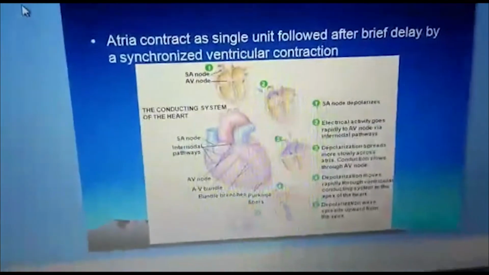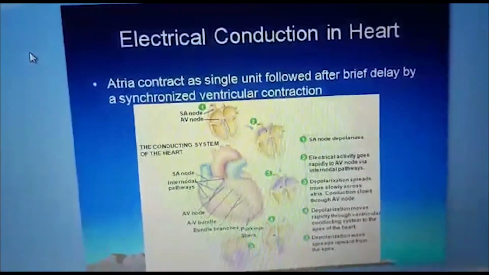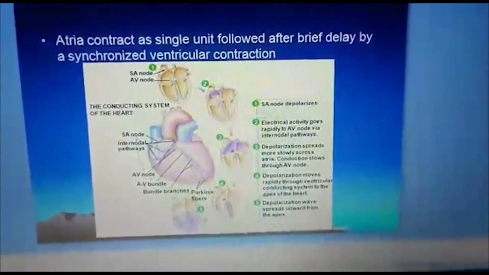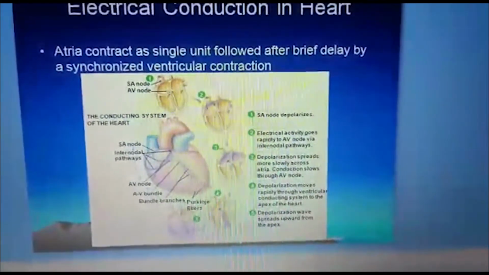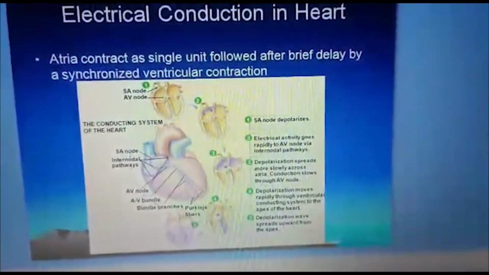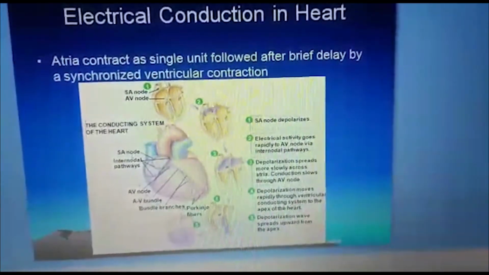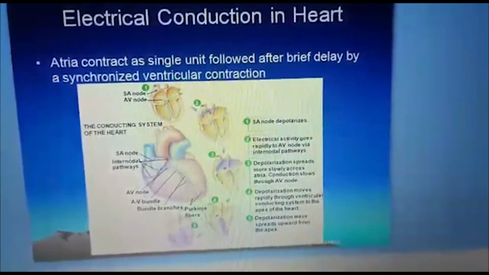So here in this diagram, you can see the electrical conduction in the heart in sequence. This conduction starts in the SA node. So the first portion to be depolarized in the conduction system of the heart is the SA node. Now electrical activity goes rapidly to the AV node via internodal pathways. So there are 3 internodal pathways that lead from the SA node.